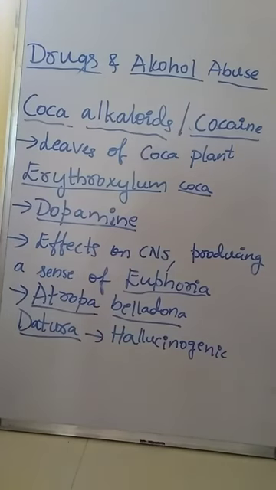Usually cannabinoids are abused by some sports persons. This is about the commonly used drugs.